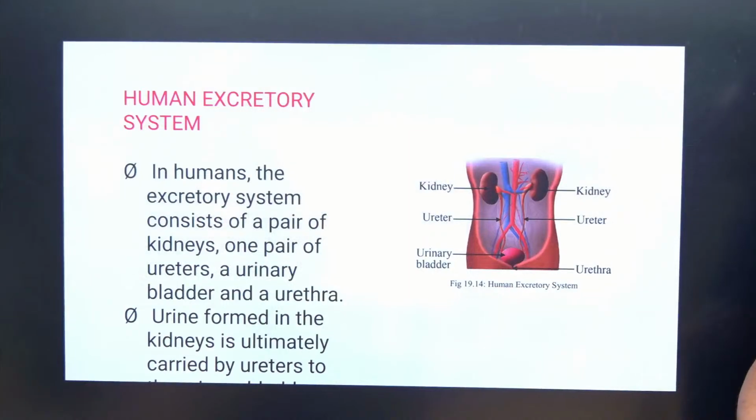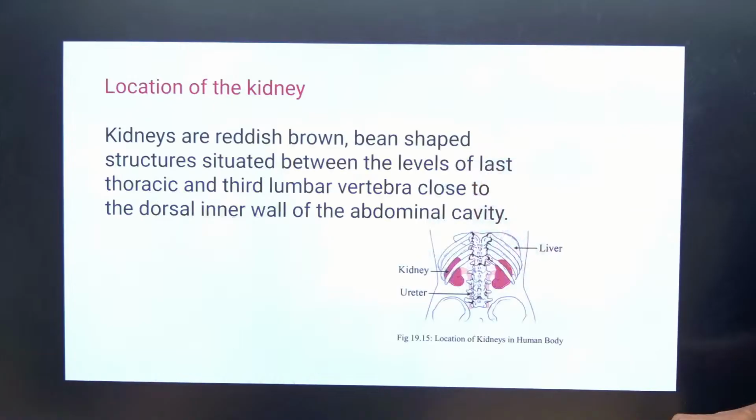Here, the human excretory system. The human excretory system consists of one pair of kidneys, one pair of ureters, urinary bladder and urethra. Urine formed in the kidneys is ultimately carried out through the ureters, then the urinary bladder, which is the storage part, and the urethra finally releases the urine.